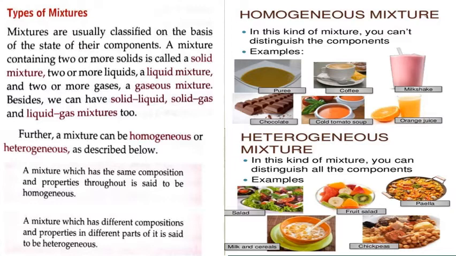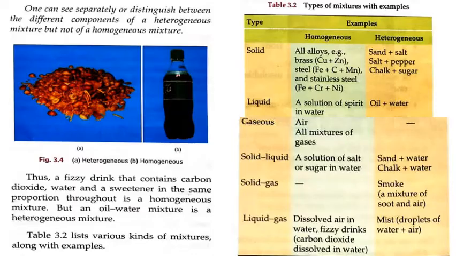So it is not a homogeneous mixture because it has different composition and properties in different parts of it. So it will be a heterogeneous mixture. One can see separately or distinguish between the different components of a heterogeneous mixture but not of a homogeneous mixture. They have shown images of heterogeneous and homogeneous mixtures. This is given in your book.